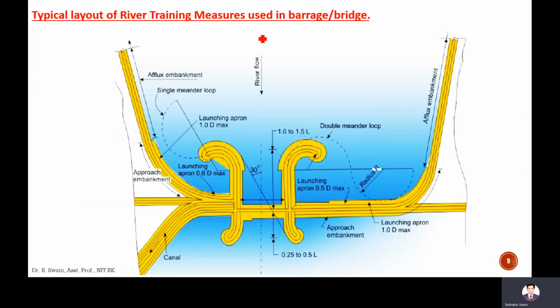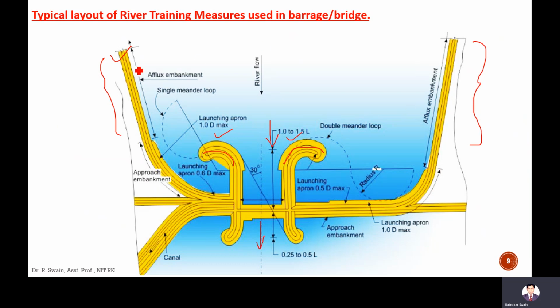This is the river training measures used in a barrage or bridge. In the barrage, these are the embankments on both sides. They are provided just to give direction to the flow, to give the axial flow of the river, and these are the bends. These are so-called guide banks. Guide banks are provided to give the axial flow of the river towards the downstream.